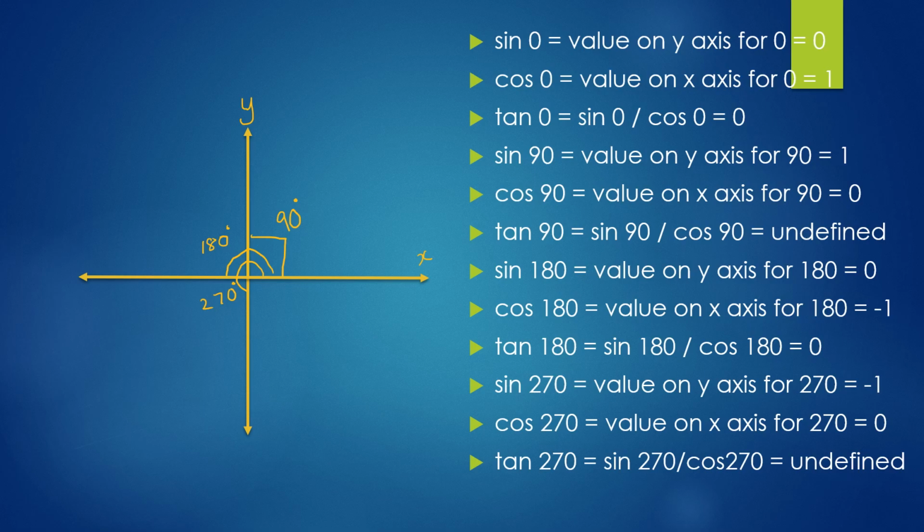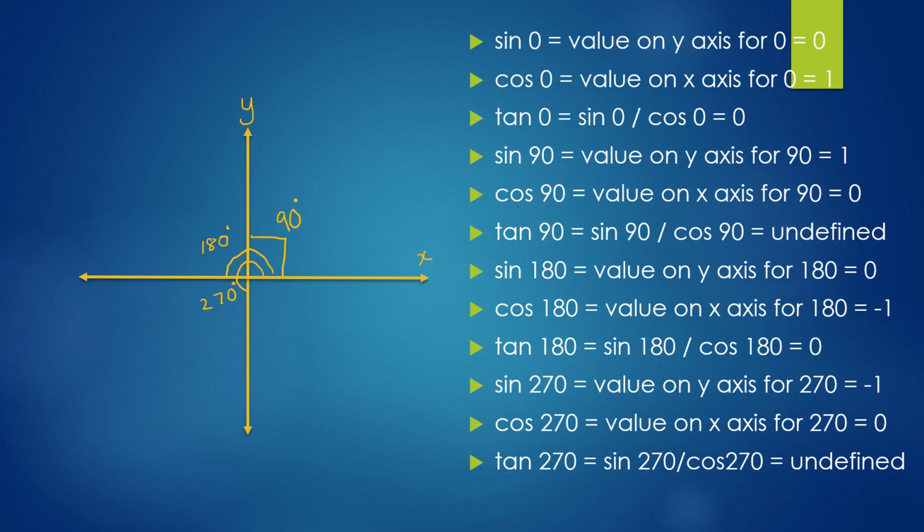So since the y value is 0, sine 180 is 0, but cos 180 is minus 1. It's negative 1 because it falls on the negative side of the x-axis. It's a negative value. Tan 180 naturally becomes 0 because sine 180 is 0.